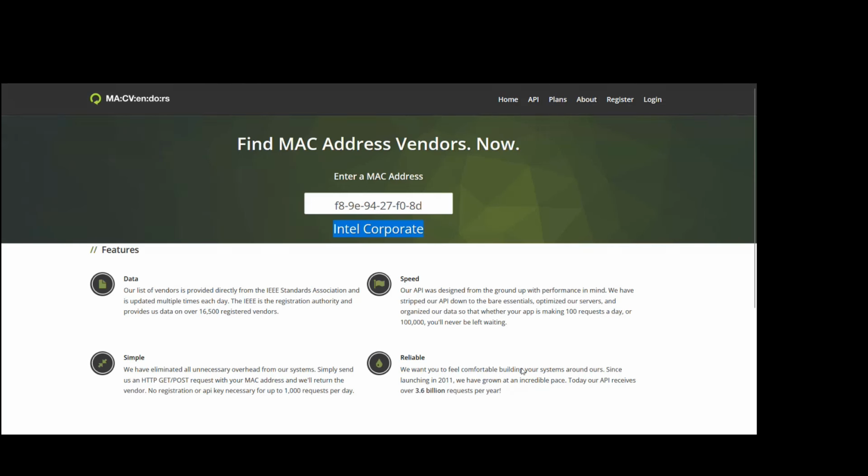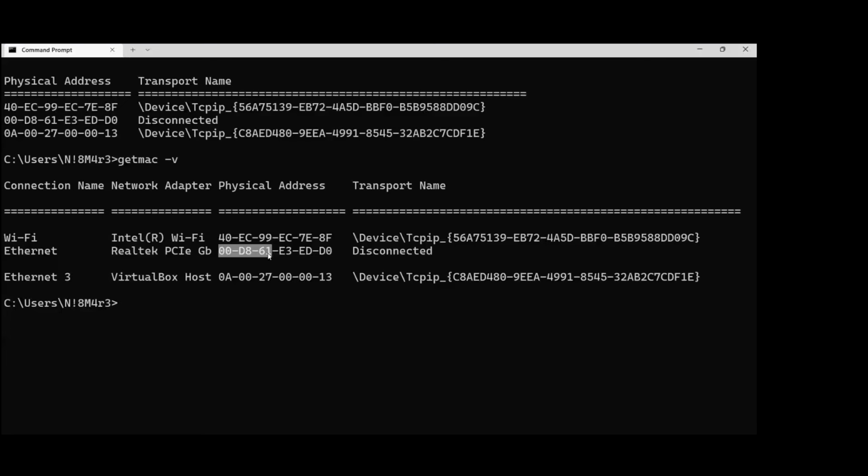Here I'm going to give my Ethernet-related information: 00 D8 61. It is not mandatory to add the colons or anything, it will give the information. You can see Micro-Star International. Actually, my laptop is an MSI, which stands for Micro-Star International, which manufactured my Ethernet port. So 00 D8 61 is the information I have given, which is related to my Ethernet. This kind of information is very useful during forensic analysis for investigation purposes.